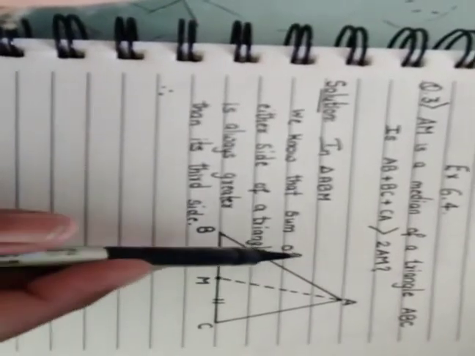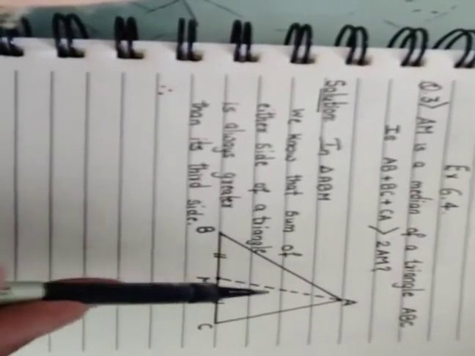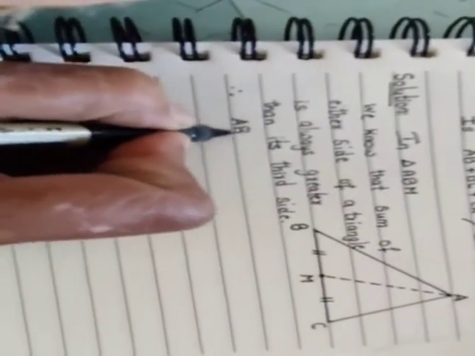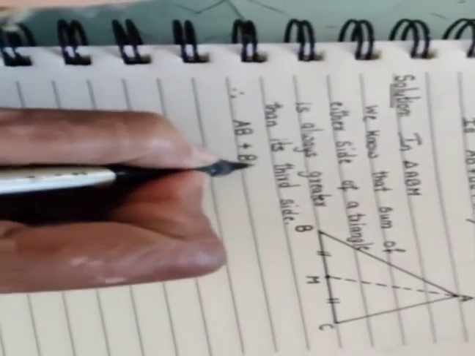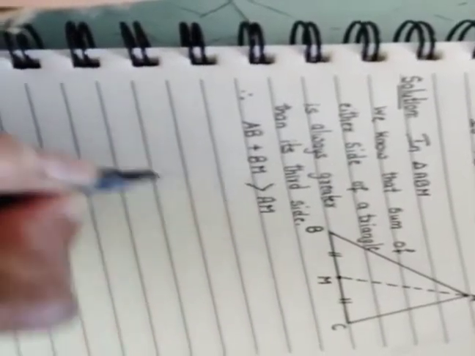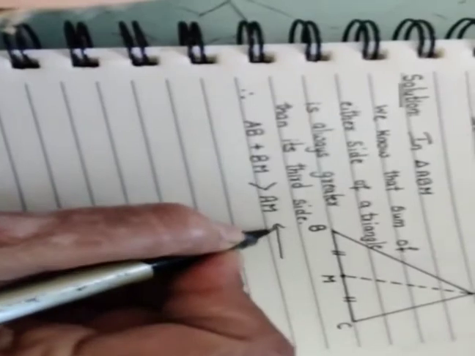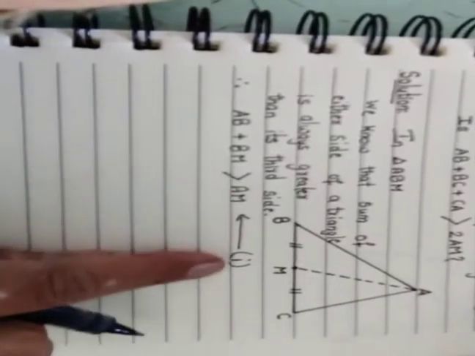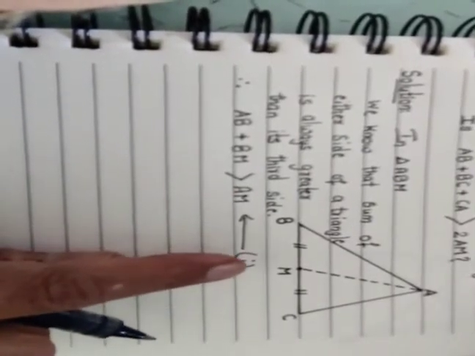These two sides will be added and will be greater than AM. So let's write AB plus BM is greater than AM, and let us mark it as equation 1. That's why we are marking this line as equation 1.